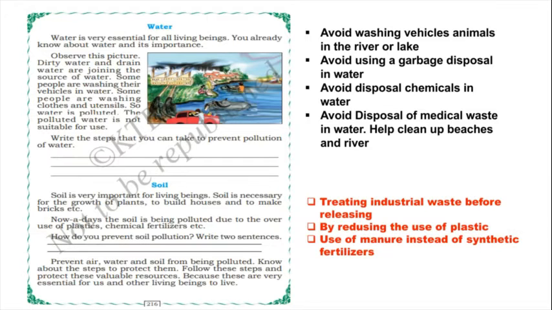Treating industrial waste before releasing. So children, when they release the industrial waste, if they treat the waste before that, then we can prevent soil pollution, isn't it? Yes. If the industrial waste mixes with the soil, the soil will be polluted, no?